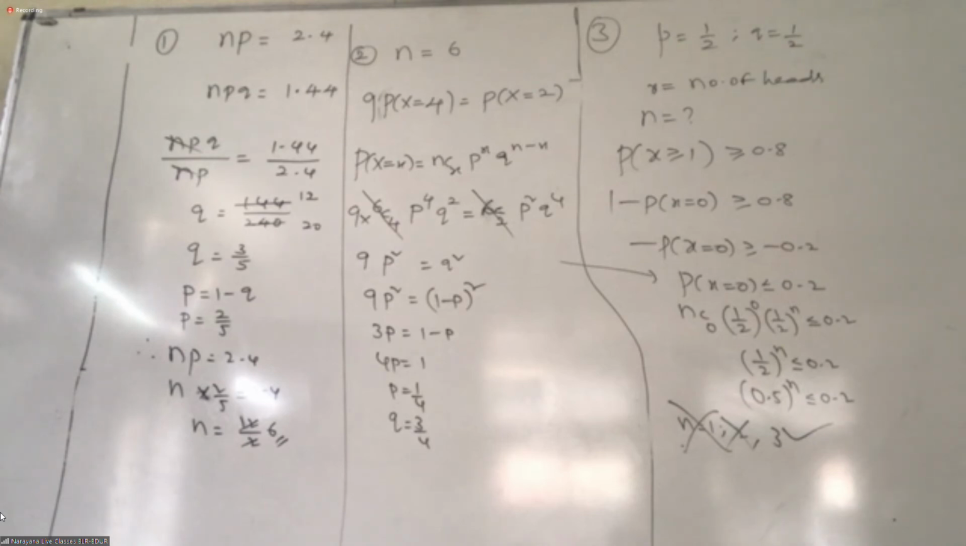Tell me, what is the P? P is 1 by 2 only. Q is also 1 by 2.